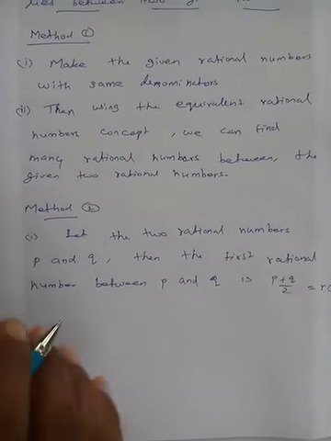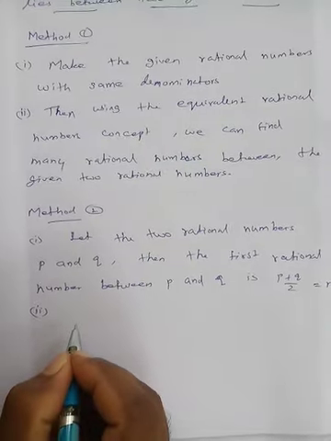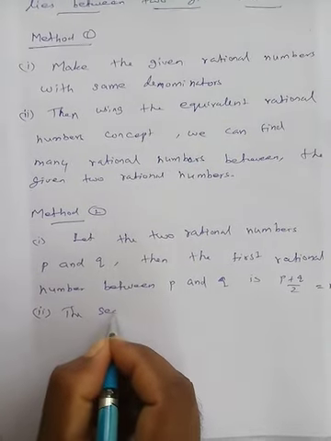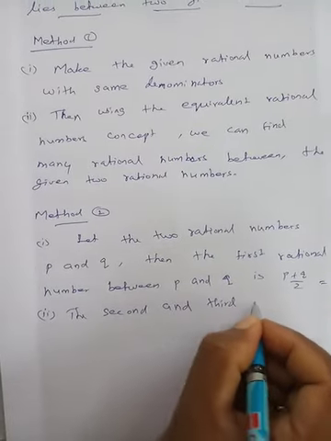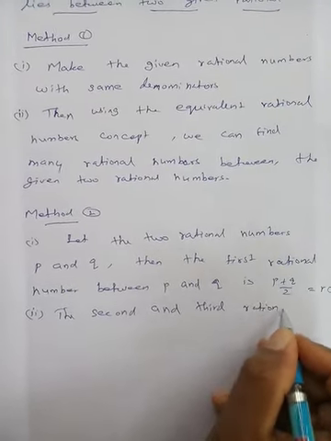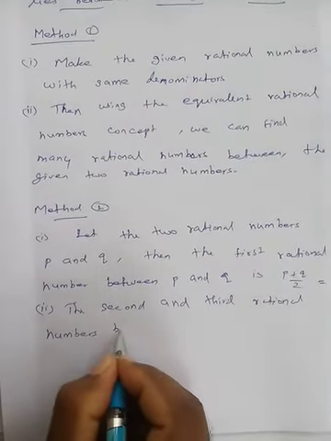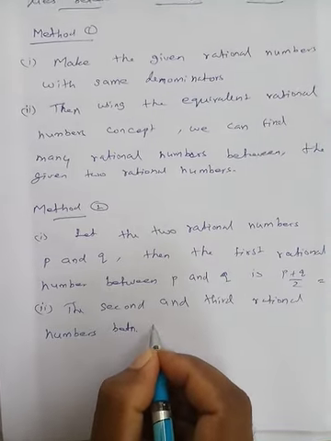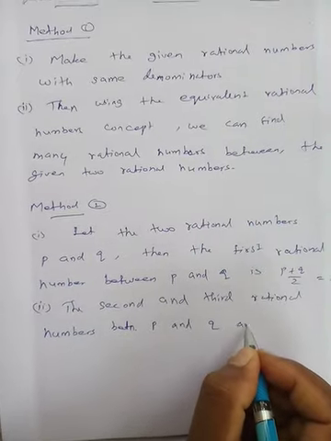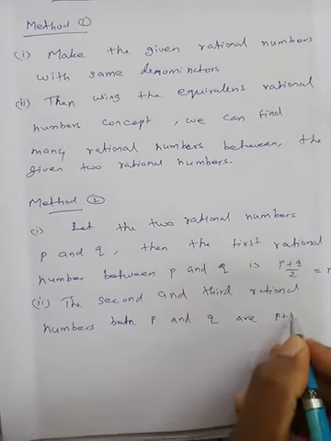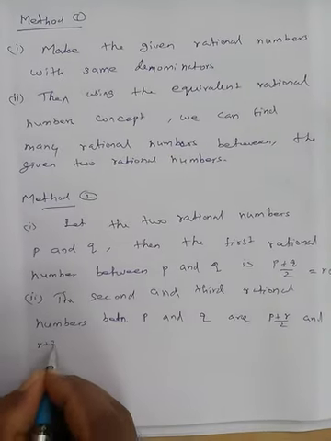Next step: the second and third rational numbers between P and Q are P plus R by 2 and R plus Q by 2.